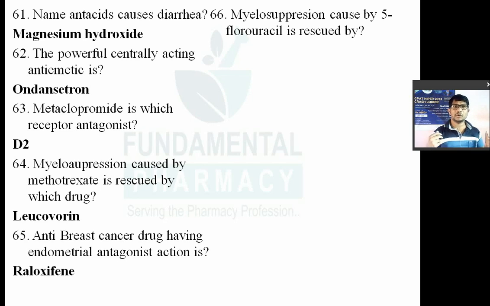Myelosuppression caused by 5-fluorouracil is rescued by. So it is a very simple question, you just have to apply a little logic. What is 5-fluorouracil? It is again an anti-cancer drug. It is a thymidine antagonist. This fluorouracil will inhibit one enzyme, thymidylate synthase, and will prevent the synthesis of thymidine nucleoside. What happens? There is a faulty synthesis of DNA and the cell will die. Right? So it is an antagonist to thymidine.